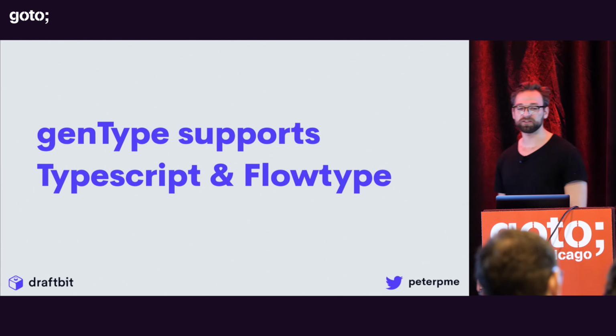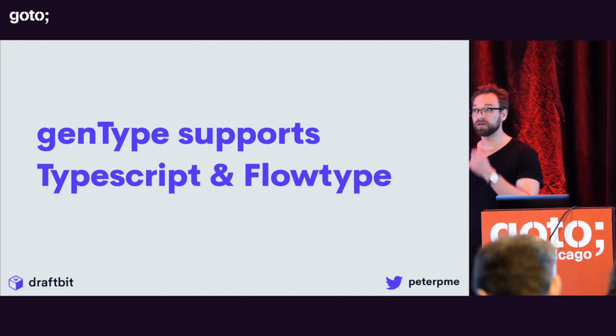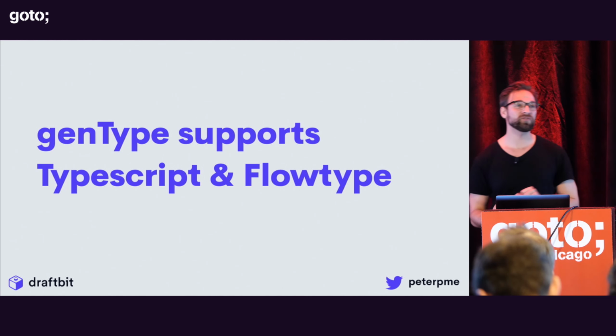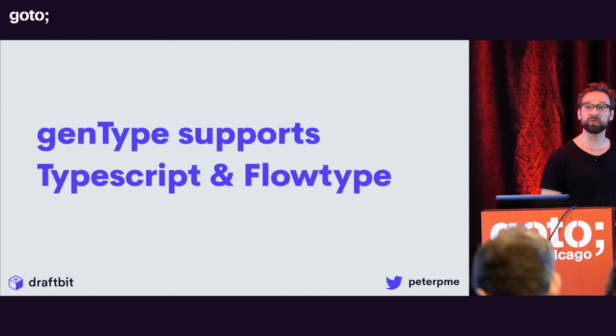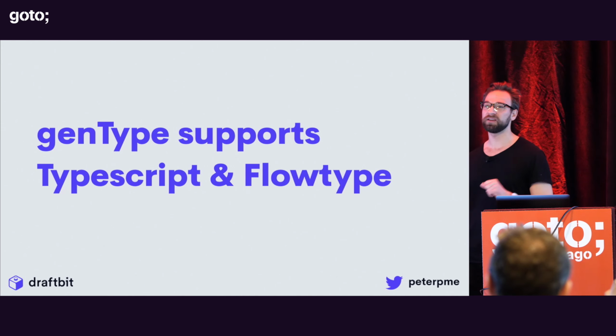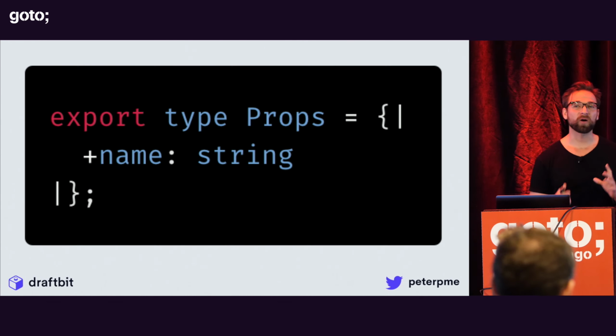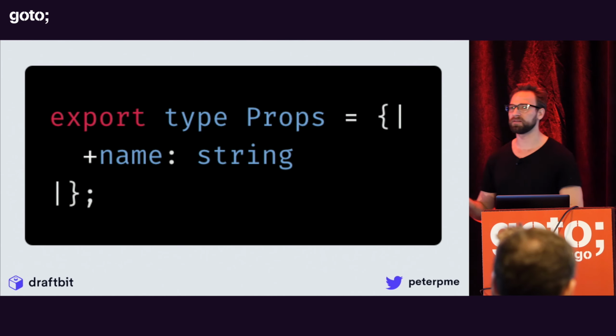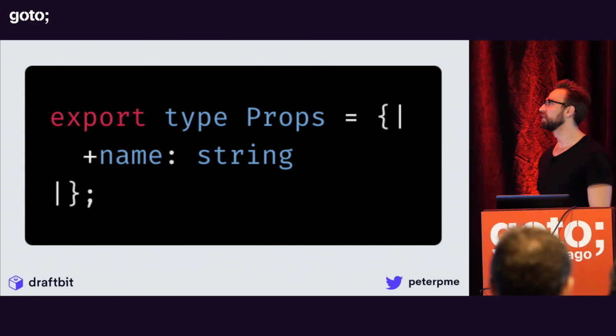And the cool thing is genType supports TypeScript and FlowType. And what I mean by that is if you've already got a TypeScript project and you want to introduce Reason into it, you write out your component in Reason, it'll generate the perfect type for that component, right? I'm still a FlowType person. I drank the Facebook Kool-Aid.